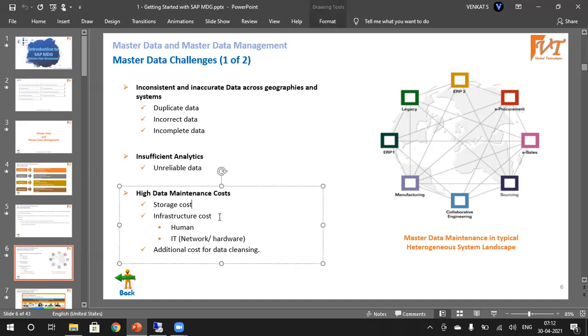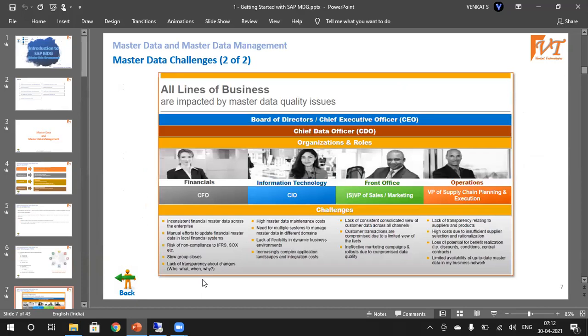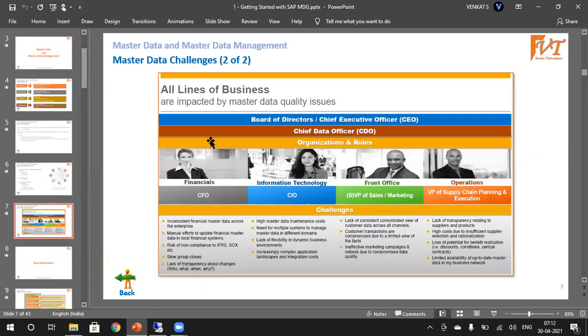Similarly, master data maintenance would lead to storage cost and infrastructure cost, whether humans or IT, whatever it might be. And we have different lines of business in every organization. So if there is any error in the master data and it causes more loss, all these people are going to be affected.